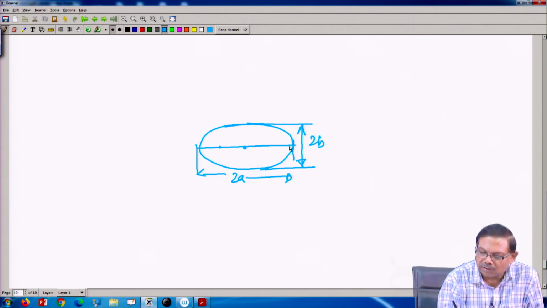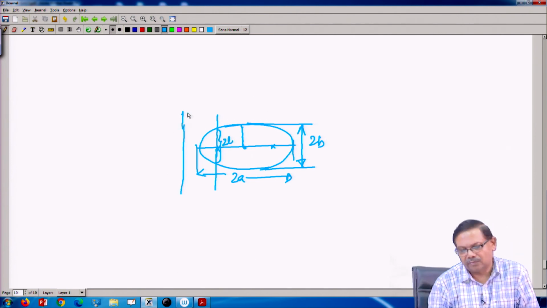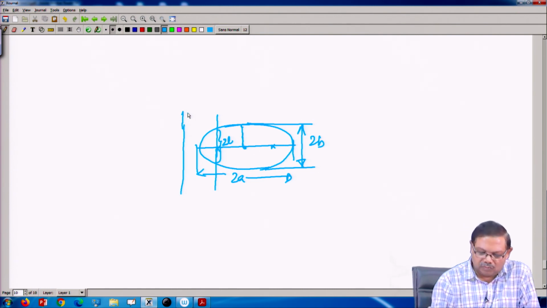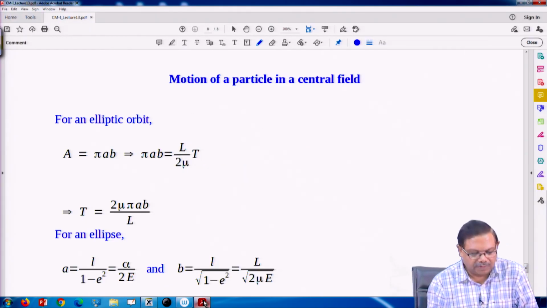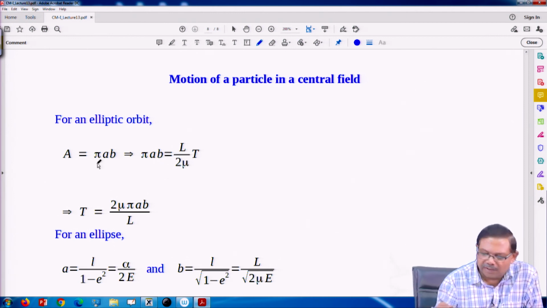So, this is A and this is B, and there are 2 foci here. From the focus take a line, that is the latus rectum, and this is my directrix, and the particle is moving on this. Okay. So, for an ellipse the area is pi times AB.